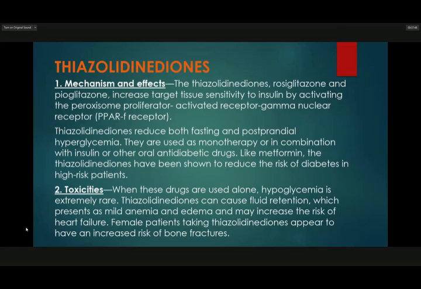So like metformin, the thiazolidinediones have been shown to reduce the risk of diabetes in high-risk patients. So, toxicity. When the drugs are used alone, hypoglycemia is extremely rare. Thiazolidinediones can cause fluid retention, which presents as mild anemia and edema, and may increase the risk of heart failure.